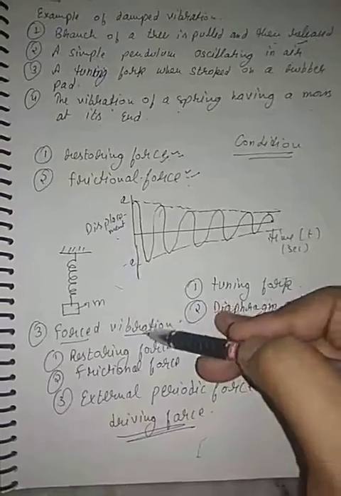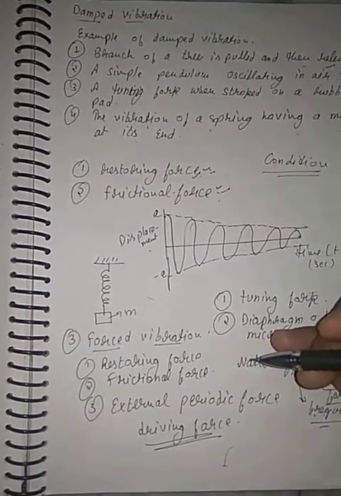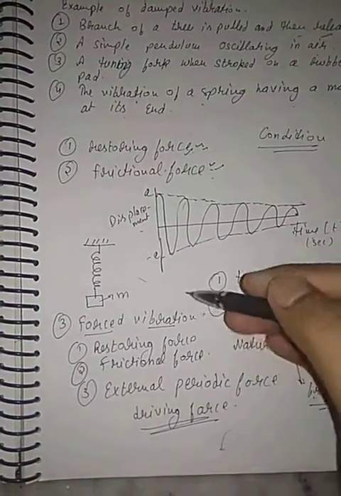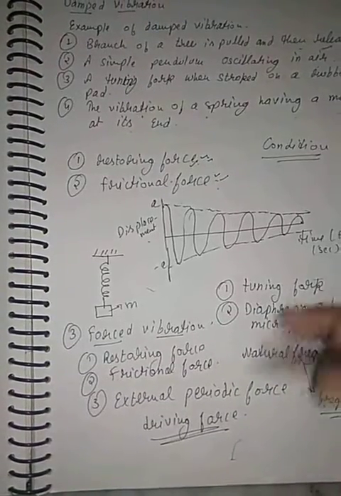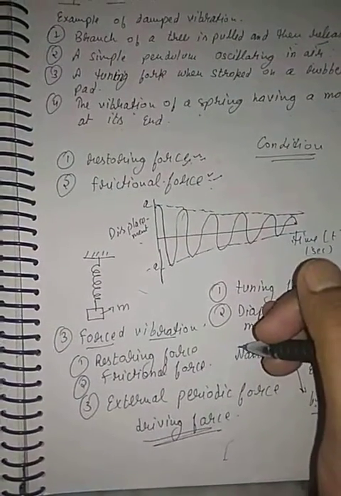The next part is forced vibration. Now, what is forced vibration? We have discussed natural frequency, that is natural vibrations. Now, when the vibrations of a body take place under the influence of an external force, suppose an external force is applied on the body, and the body goes into a vibration other than the natural vibration, such vibration is called forced vibration.